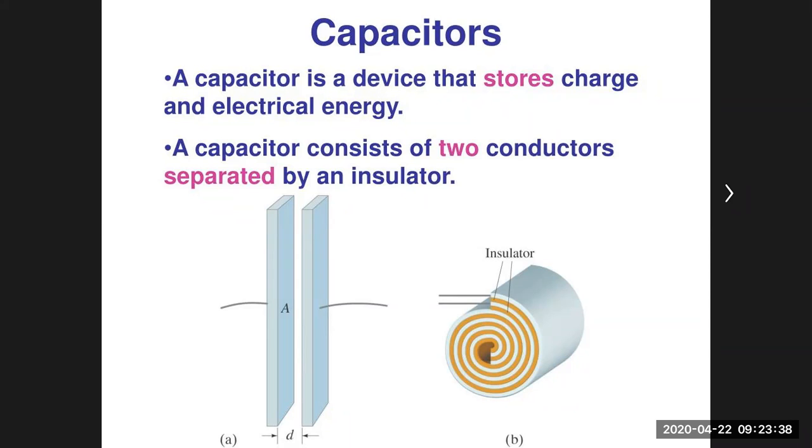Then the space between the two conductors itself can be used to store electrical energy and electric charge. And this arrangement of two conductors along with the space between the two can simultaneously be called a capacitor.